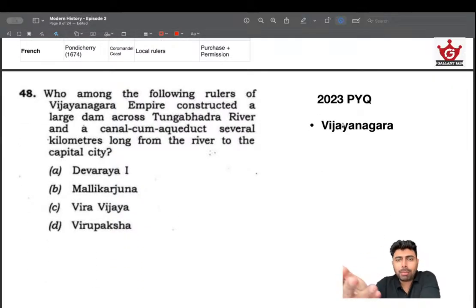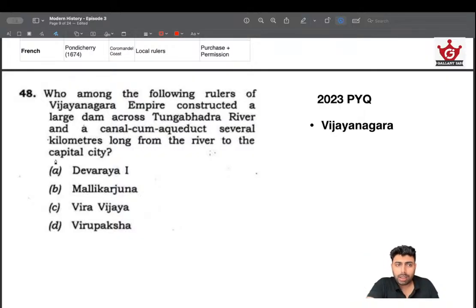Again, now we are moving into the Vijayanagara theme, the theme of Vijayanagara that is being asked. In 2023, this is a 2023 question. Who among the following rulers of Vijayanagara Empire constructed a large dam across Tungabhadra river and a canal cum aqueduct several kilometers long from the river to the capital city? Meaning that it's an irrigational masterpiece. It's an irrigational marvel they have constructed, and it's a very big achievement. So somebody who is very powerful should be doing that.